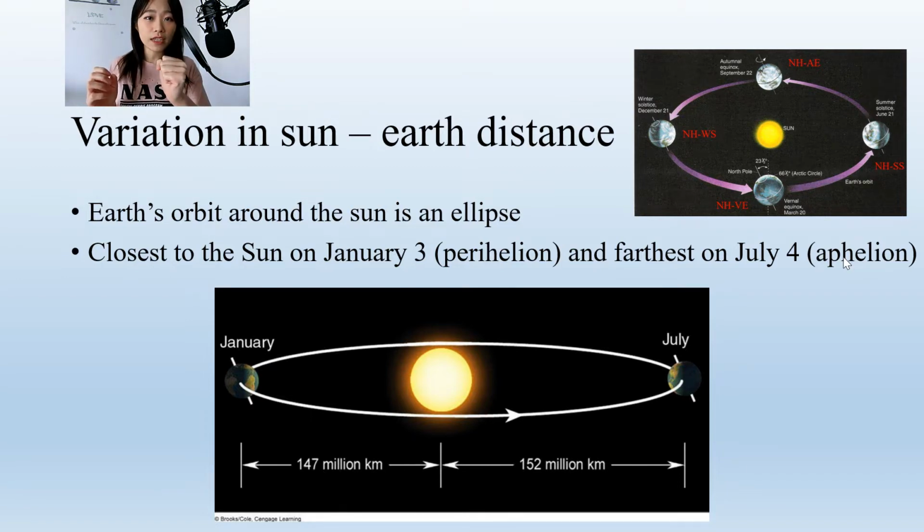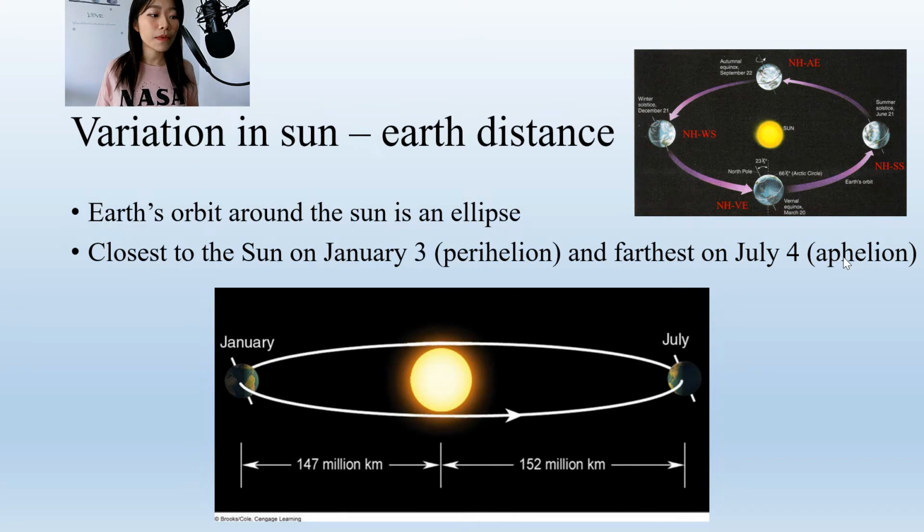For example, this is the Sun and this is the Earth. The side of the Earth that is facing the Sun has daytime, and this part of the Earth has nighttime. Because it rotates once a day, we have daytime and nighttime in a day. And it takes a year for the Earth to complete one revolution. So the Earth is spinning around while it's rotating around the Sun.